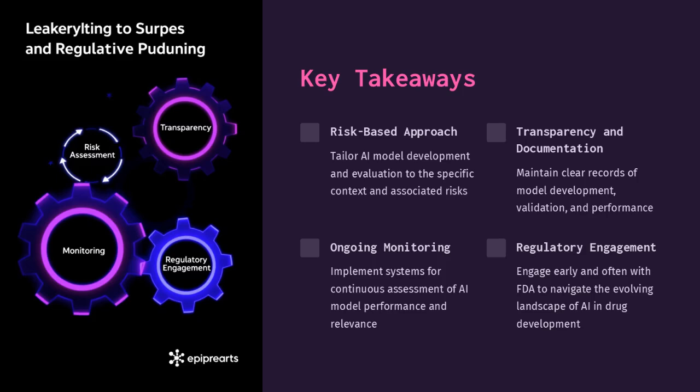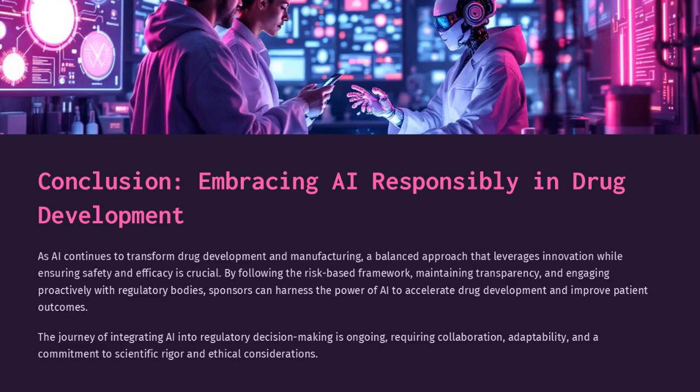Key takeaways include adopting a risk-based approach, ongoing monitoring, maintaining transparency and documentation, and engaging in regulatory processes. These practices are essential for successful AI integration in drug development. In conclusion, embracing AI responsibly in drug development involves balancing innovation with safety and efficacy. By following a risk-based framework, maintaining transparency, and engaging with regulatory bodies, sponsors can harness the power of AI to improve patient outcomes and accelerate drug development.